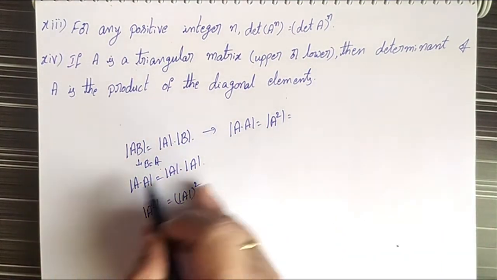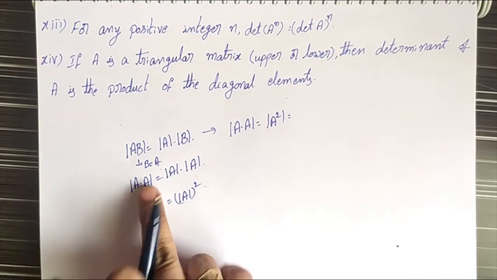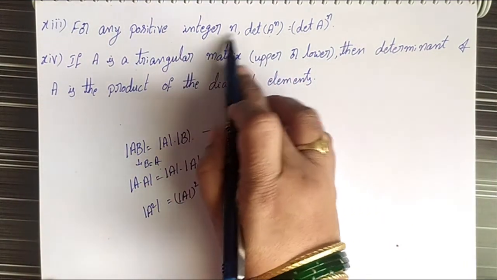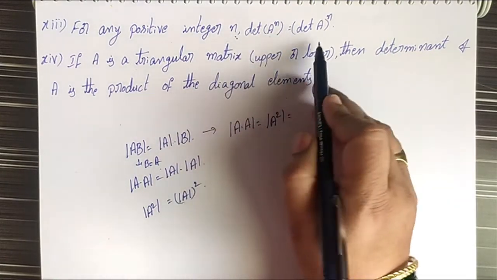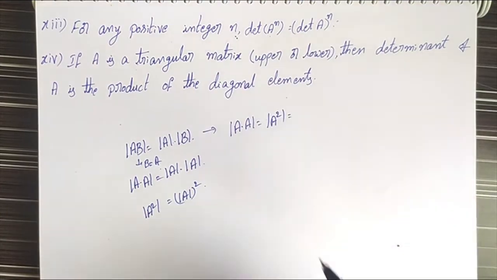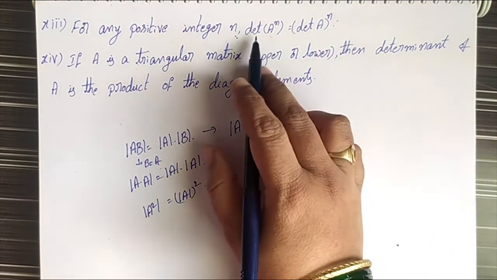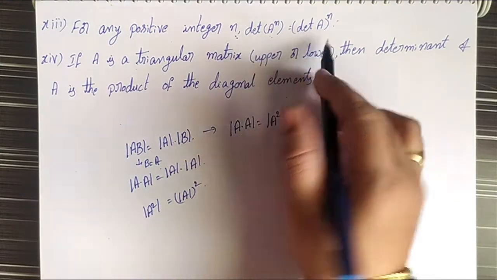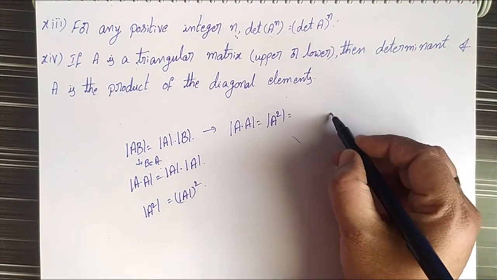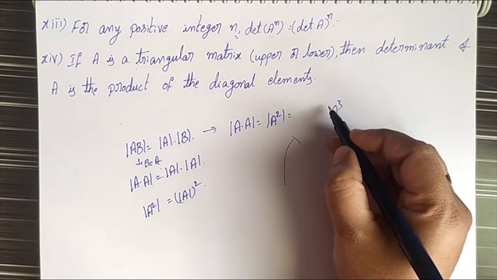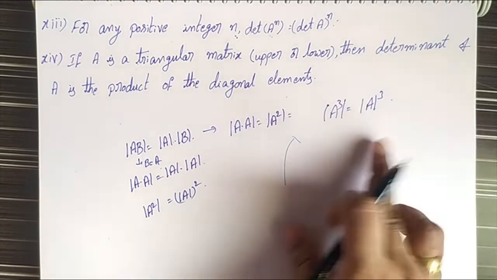In the same way, if n is any positive integer, the determinant value of A power n is equal to the determinant of A whole power n. If for any matrix we take A cube, the determinant value of A cube is equal to determinant A whole cube,